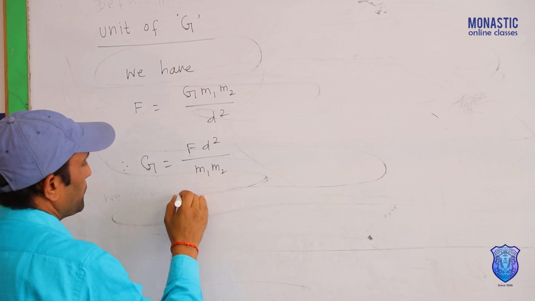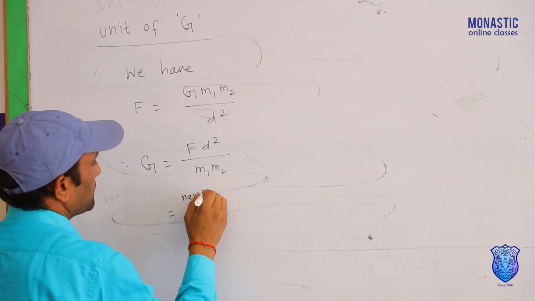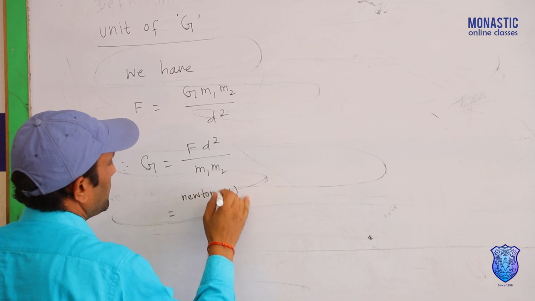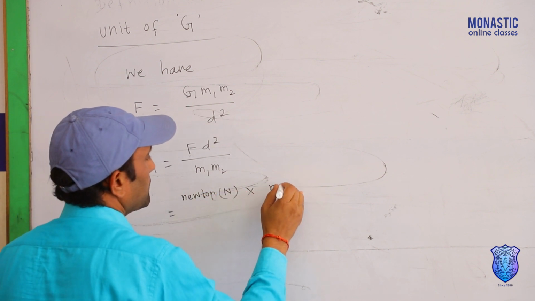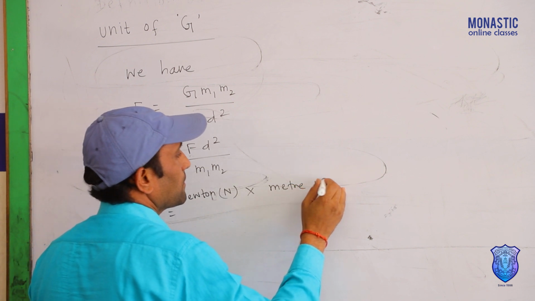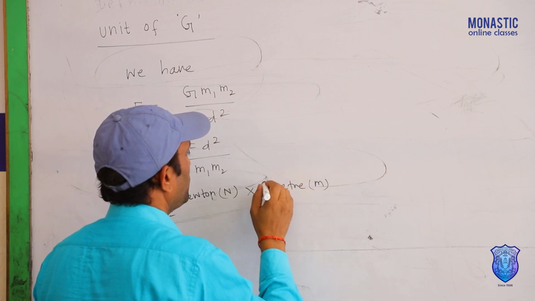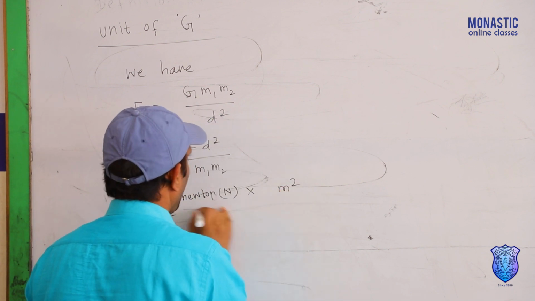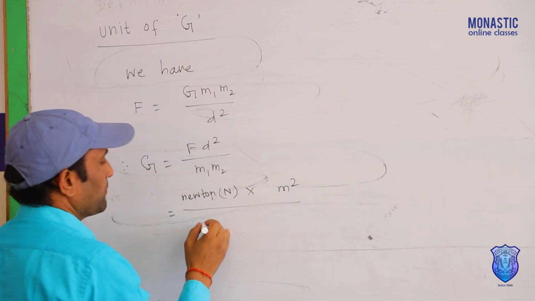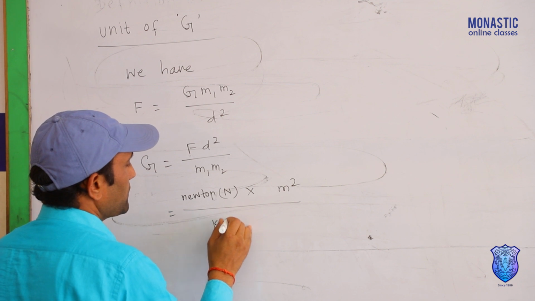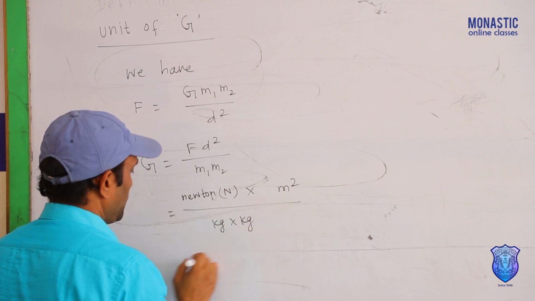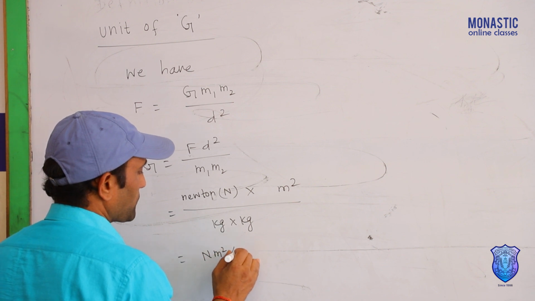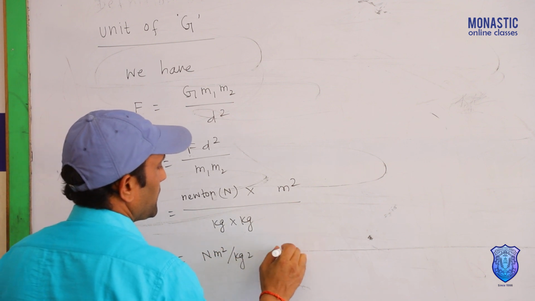F is measured in Newton, d in meter, and the square of it you can write like this way, m to the power 2, and m1 and m2 are the masses, measured in kg, so kg into kg. You can write Newton square meter per square kg. It is in SI system.